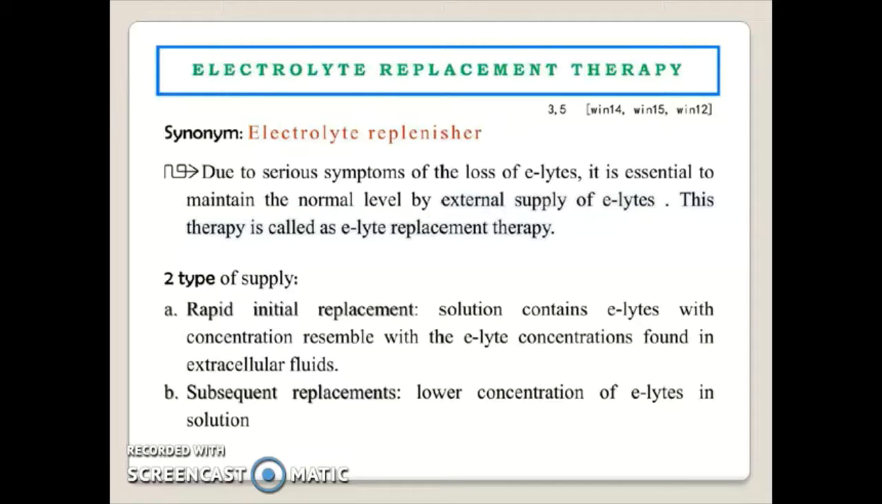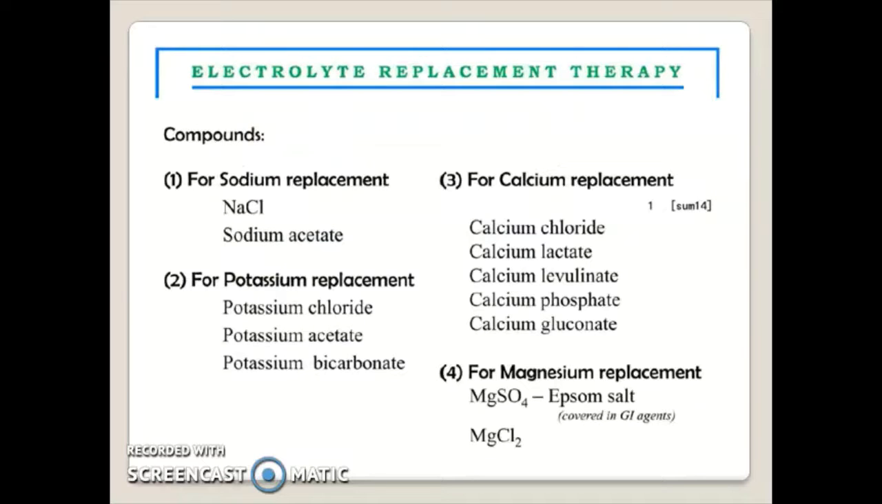Rapid initial replacement: the solution contains electrolytes in concentrations resembling those found in the extracellular fluids. Subsequent replacement: lower concentration of electrolytes in the solution. The compounds used in electrolyte replacement therapy: for sodium replacement, for potassium replacement, for calcium replacement and for magnesium replacement.